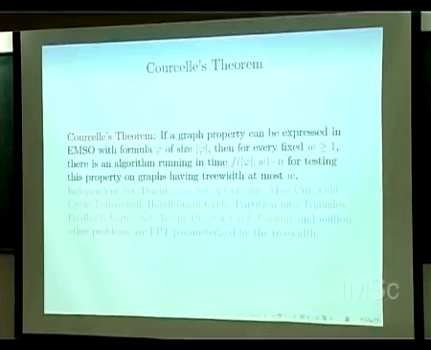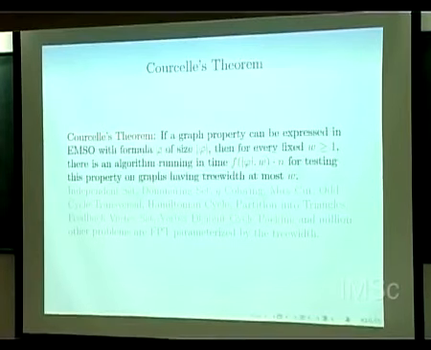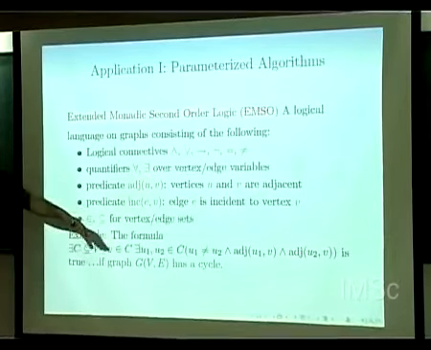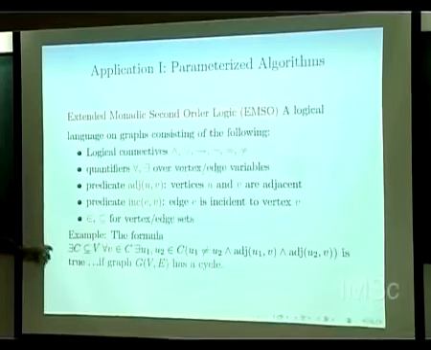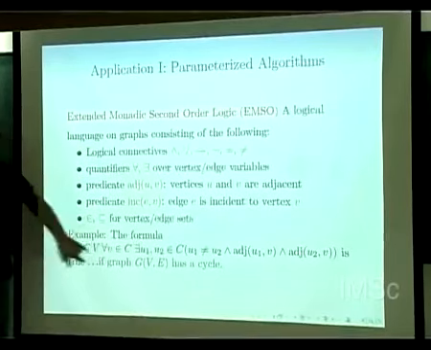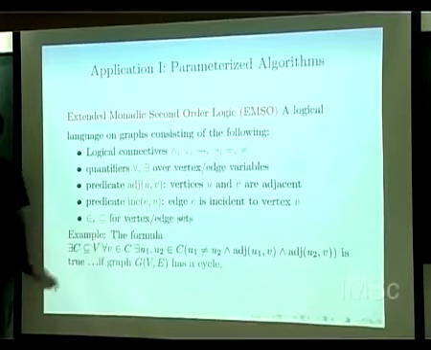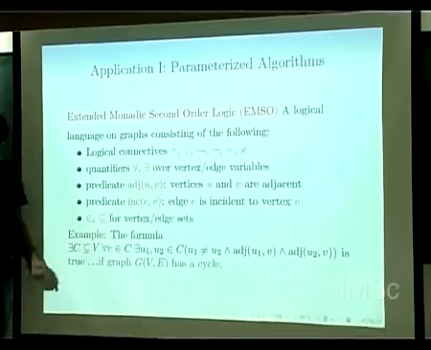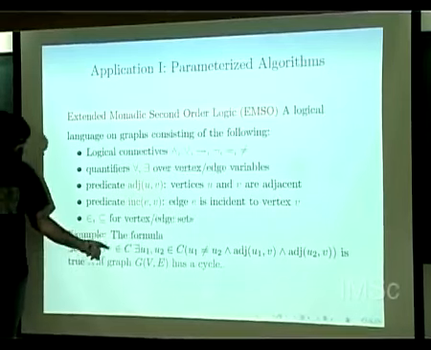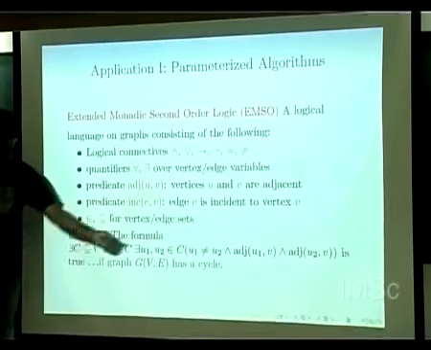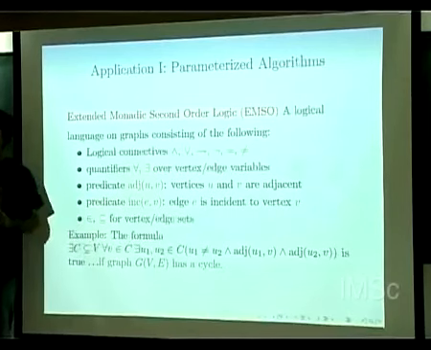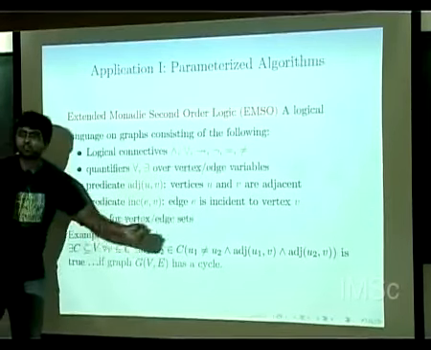It says that any property which I can write in this language has some size. What is the size of this formula? Can you count it? Like 1, 2, 3, 4, 5, 6, 7, 8, 9. That's the size of the formula. It's a constant size formula, right? I'm able to write whether a graph has a cycle or not by a constant size formula.